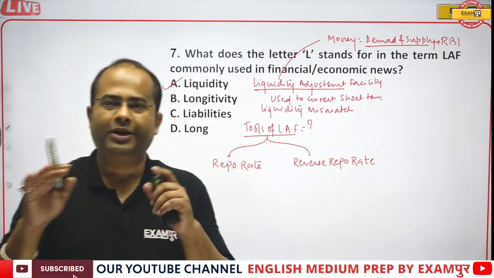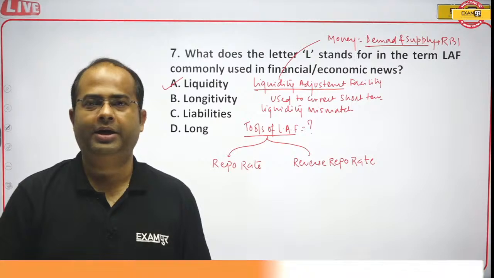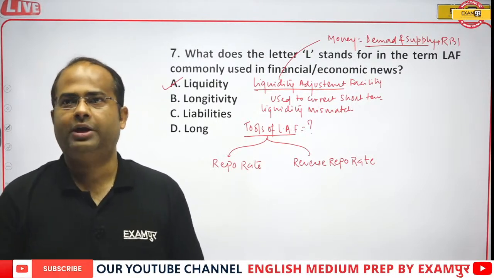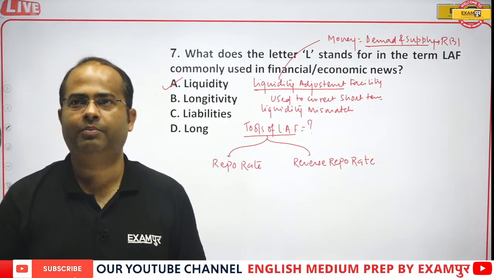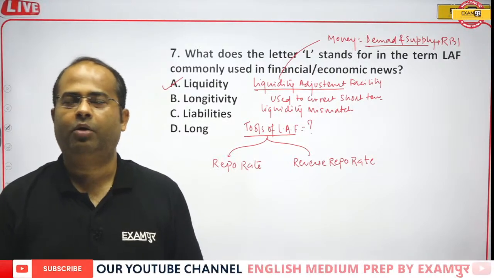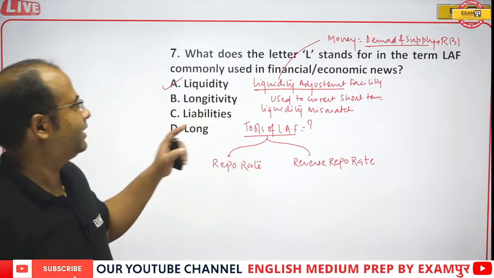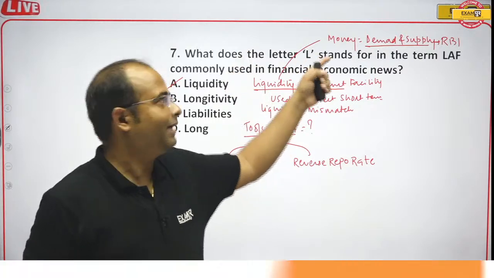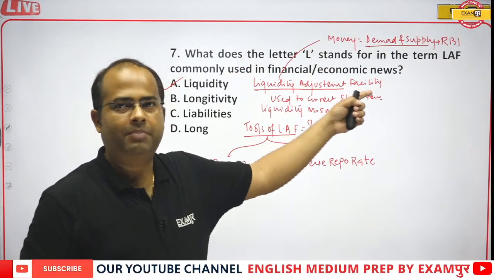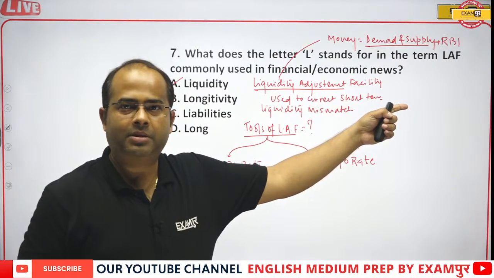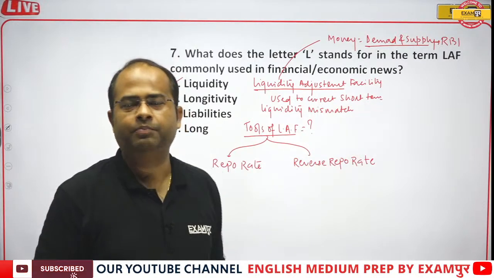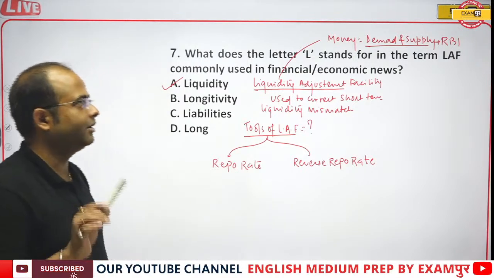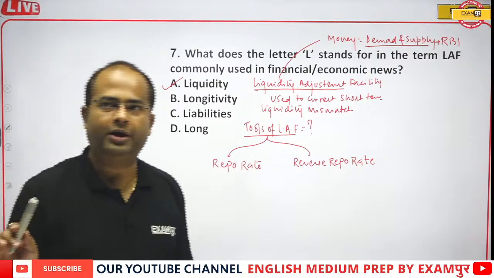So this is done to increase or decrease the supply of money in the market for the short term. So the correct answer will be option... Monetary policy is the right answer. What I have written, liquidity means money. Through the LAF, you have to regulate the demand and supply. And who regulates the demand and supply in the market? That is done by RBI. So finally, RBI will let the market get regulated. So it is a tool of monetary policy.